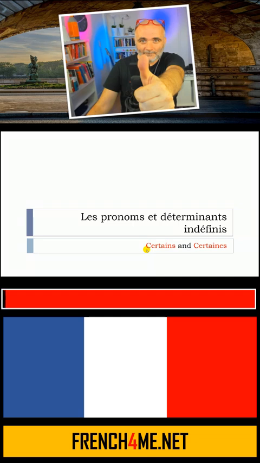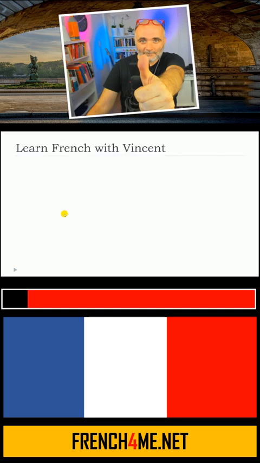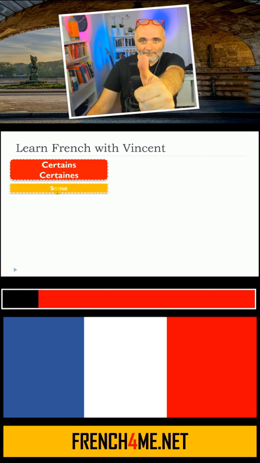In this lesson, we will see together les pronoms et déterminants indéfinis. But more precisely, we will see certains and certaines. So, this lesson is about certains and certaines, and they mean some.